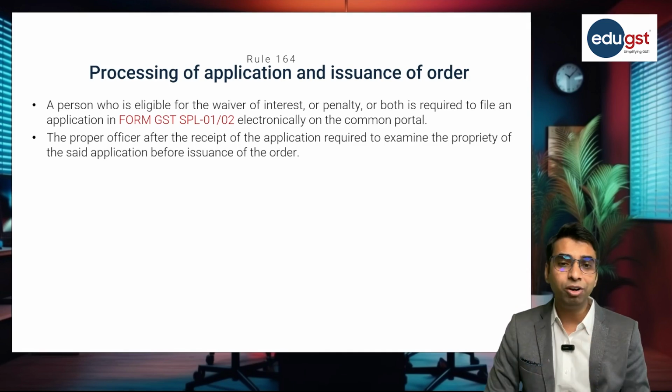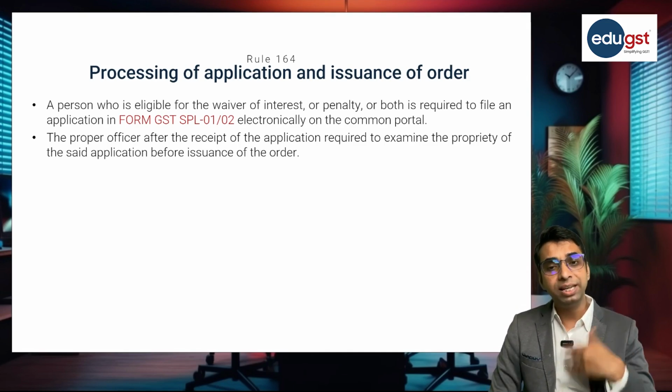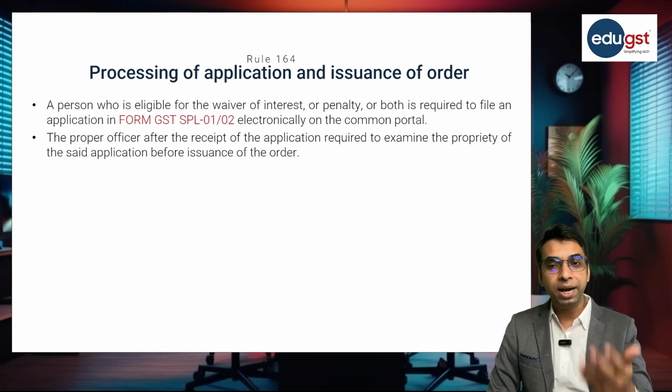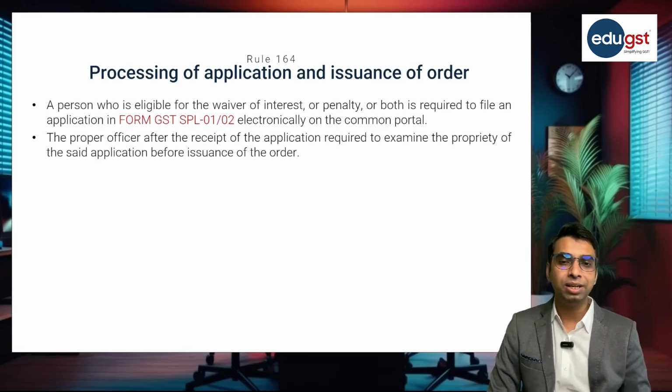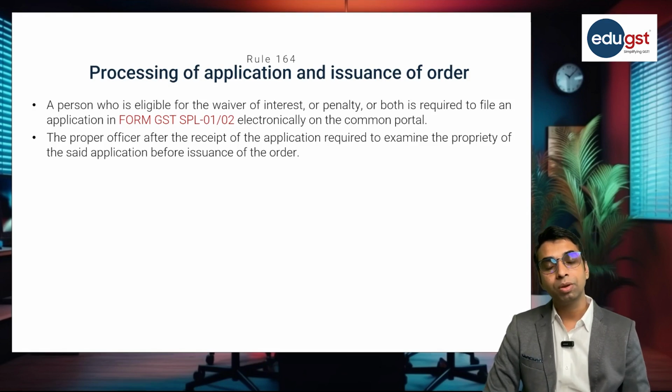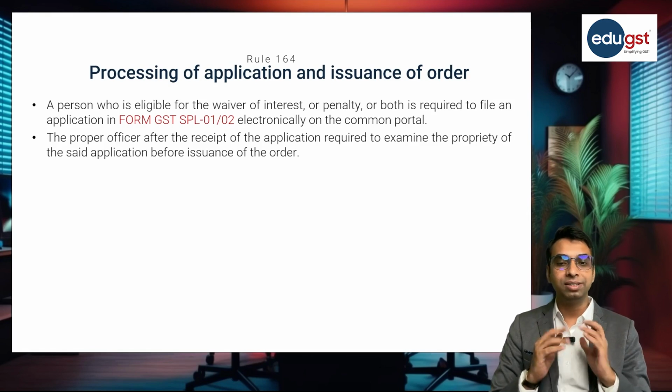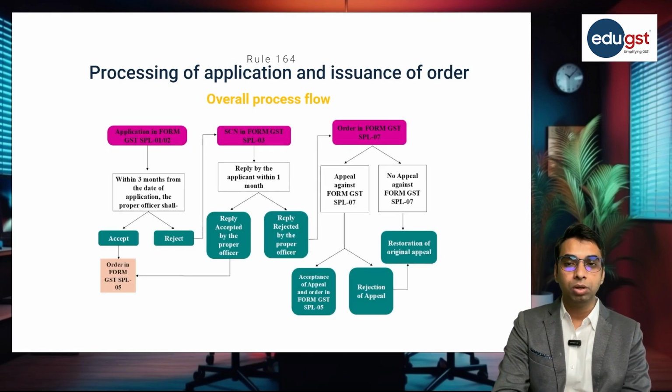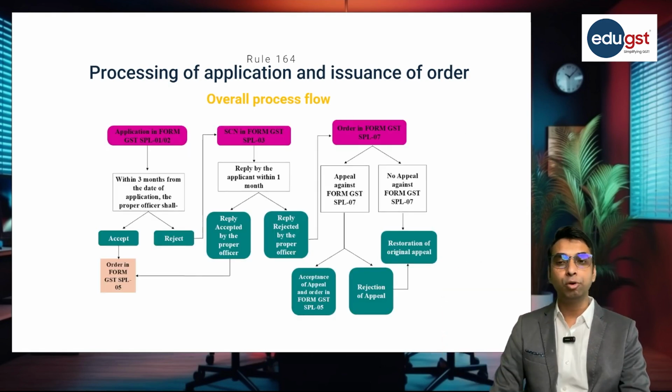Now after receipt of this application, the officer will examine the propriety of the said application, whether that application is correct, whether the amnesty scheme is applicable to the said person or not, and then the proper officer will process the application for waiver of interest and penalty. So this is the overall process flow.